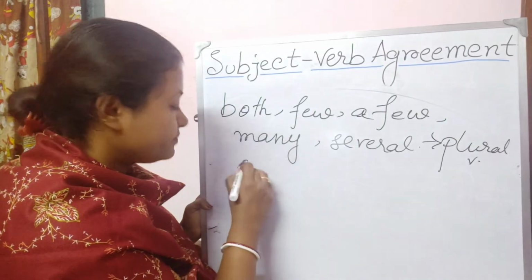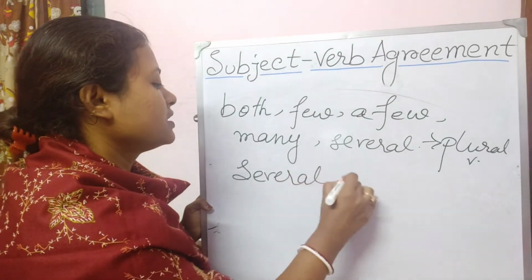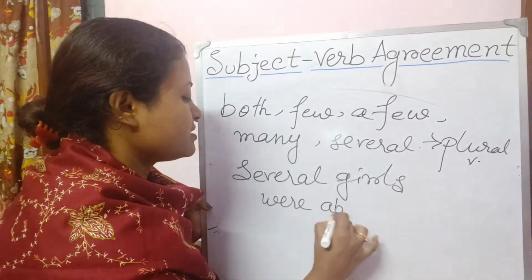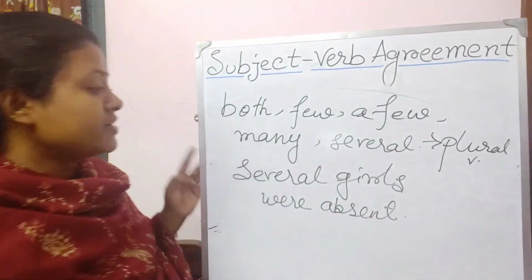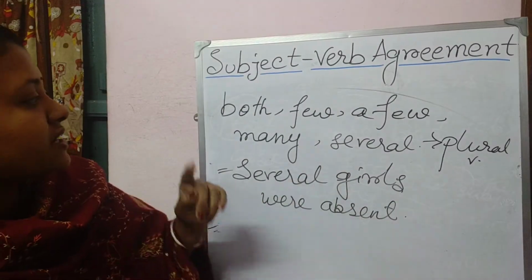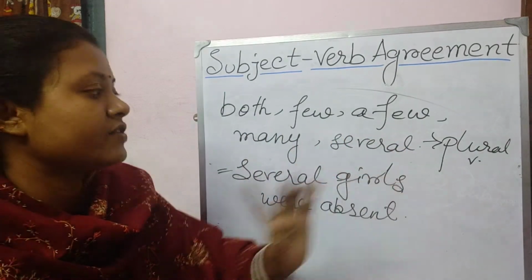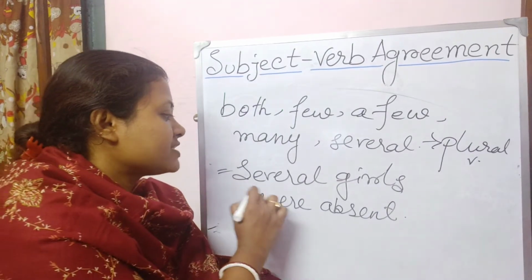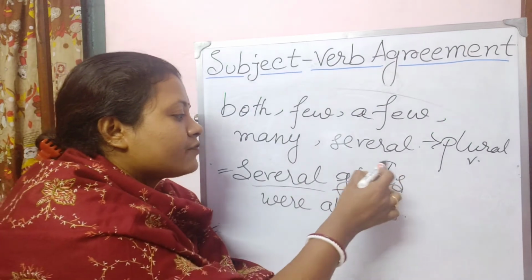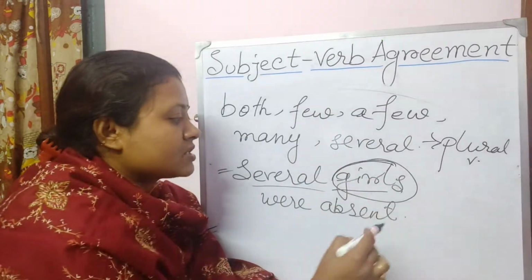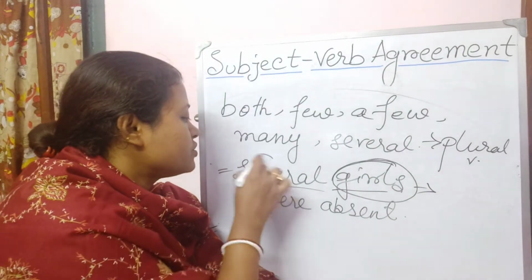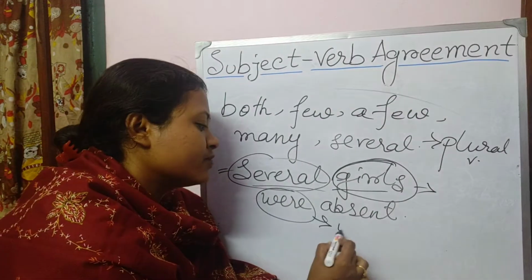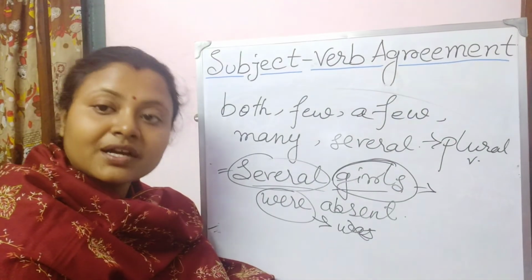For example, several girls were absent. So here you can see that several girls were. So both, few, a few, many, several are some of the words which always take plural verbs. For example, several girls. Here the subject is in plural number and also several has been used, so that is why the verb is also plural in number. You cannot write was over here. Understood?